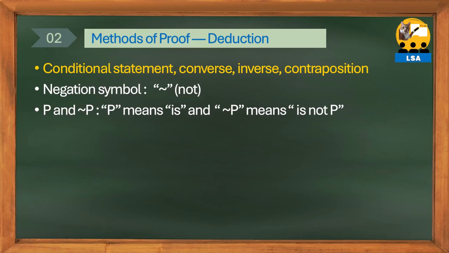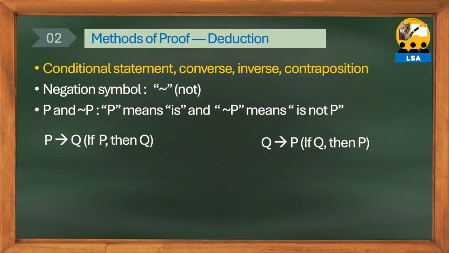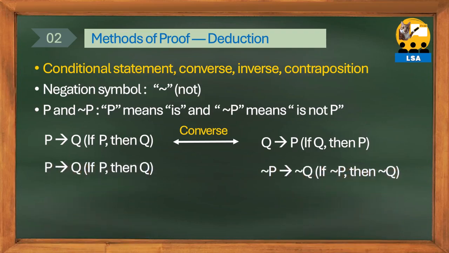A conditional proposition takes the form if P, then Q. At this time, the proposition made by swapping the hypothesis and conclusion, if Q, then P, is called the converse or converse proposition of the given conditional proposition. Also, if the direction of inference is the same but you take the negative propositions of the conditional proposition, it becomes, if not P, then not Q. This is called the inverse or inverse proposition of the conditional proposition.